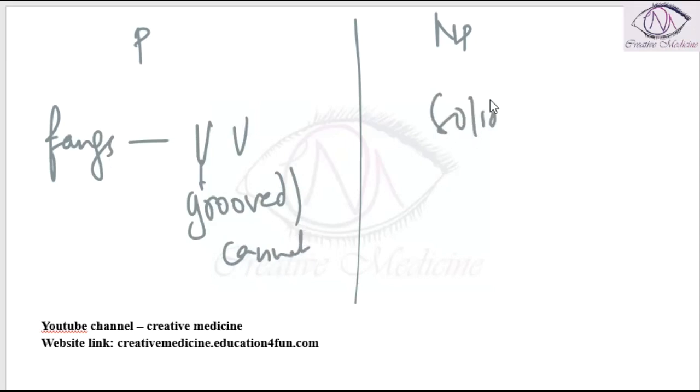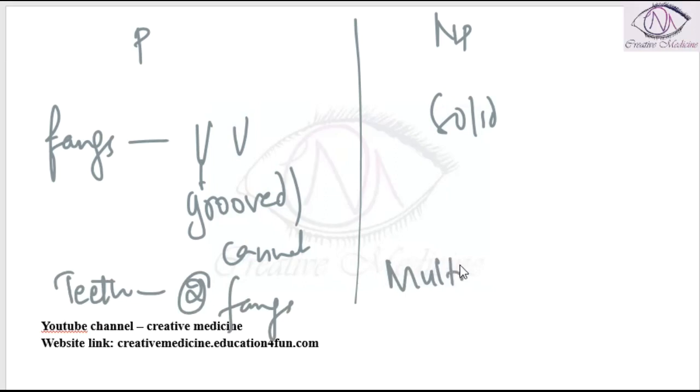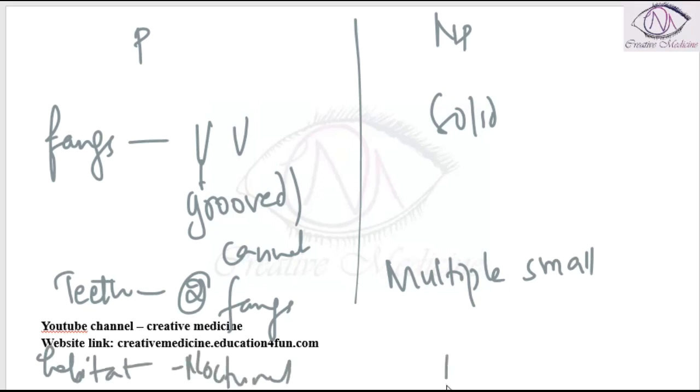Teeth. Teeth of poisonous snakes have only two fangs. Teeth of non-poisonous snakes have multiple small teeth. Habitat of poisonous snakes is nocturnal. Habitat of non-poisonous snakes is not specific.